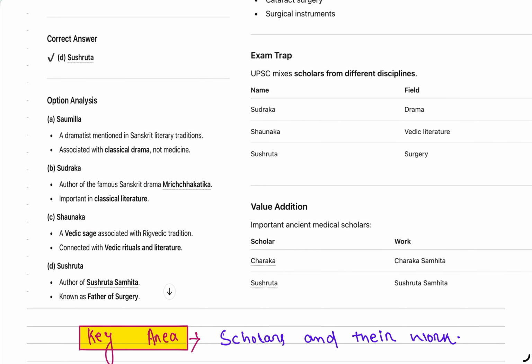Then Shaunaka, a Vedic sage associated with the Rig Vedic tradition. The Vedic ritual and literature is related to Shaunaka. And Sushruta, the writer of the Sushruta Samhita, is regarded as the father of Indian surgery.